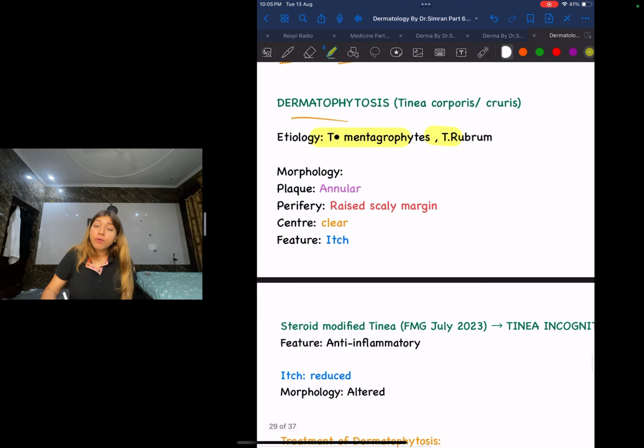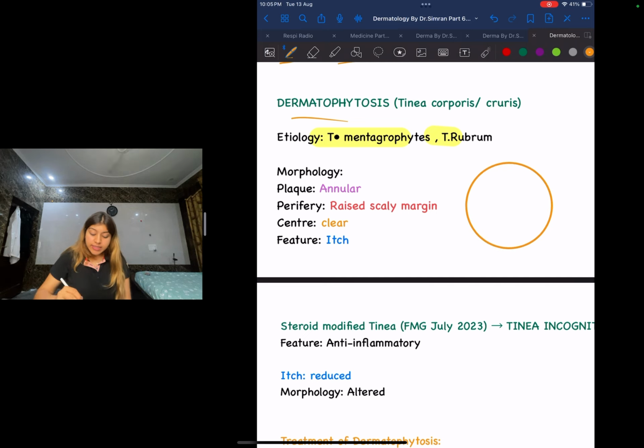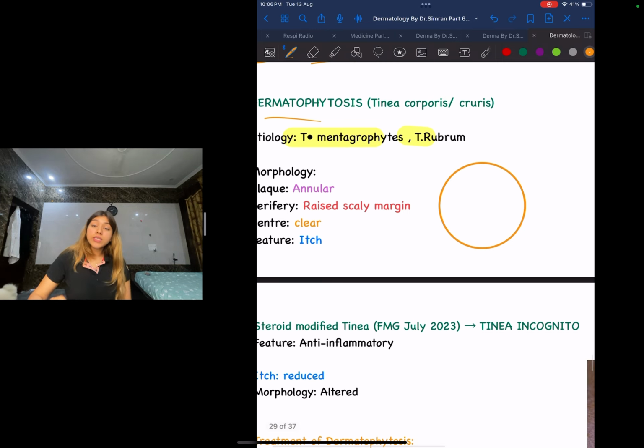If they ask you the morphology to describe the lesion, the plaque is going to be annular. Annular means round. Let us describe all this. First, let's draw it and then let's see it in the image so that we will have a better understanding. So we already understood it's annular.